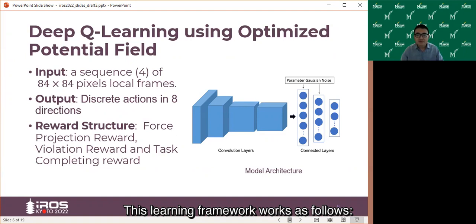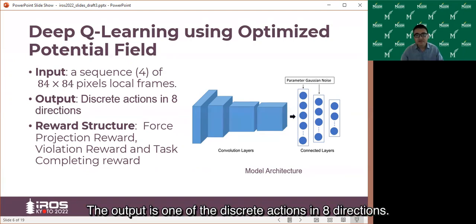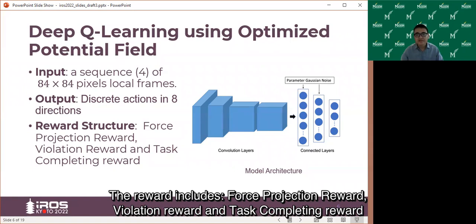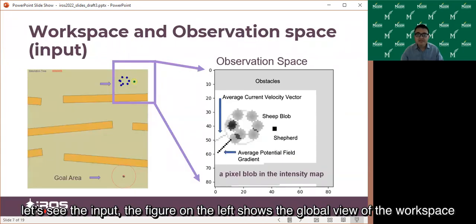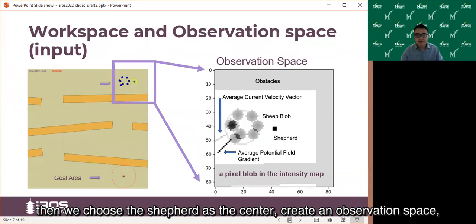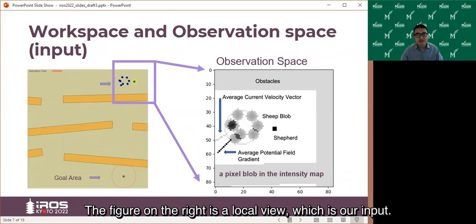This learning framework works as follows. The input is a sequence of local frames. The output is one of the discrete actions in 8 directions. The reward includes force projection reward, violation reward, and task completing reward. Let's see the input. The figure on the left shows the global view of the workspace. Then we choose the shepherd as the center and create an observation space. The figure on the right is a local view, which is our input.